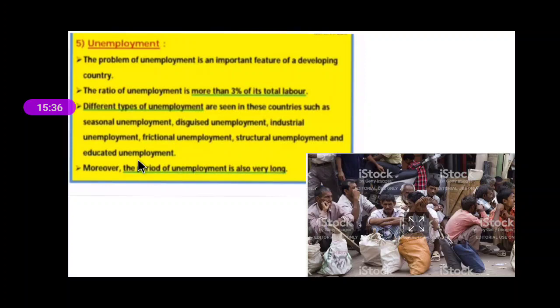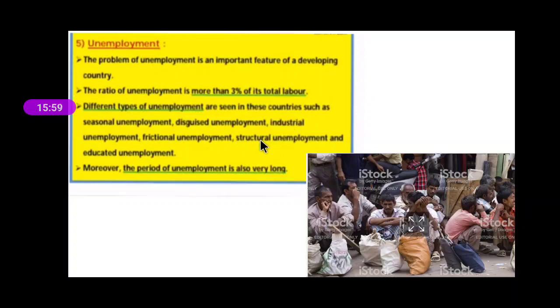Now, just now the lockdown period is going on, and in the lockdown so many people are not getting work. They have become unemployed, and this unemployment is known as structural unemployment, because there is some problem in the structure, these people remain unemployed.